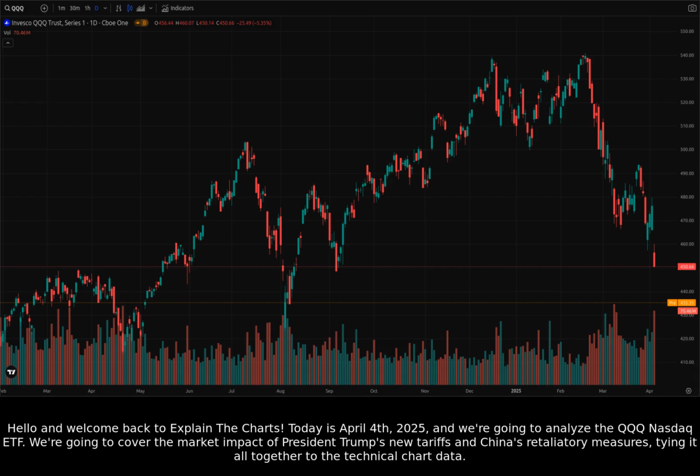Today is April 4th, 2025, and we're going to analyze the QQQ Nasdaq ETF. We're going to cover the market impact of President Trump's new tariffs and China's retaliatory measures, tying it all together to the technical chart data.